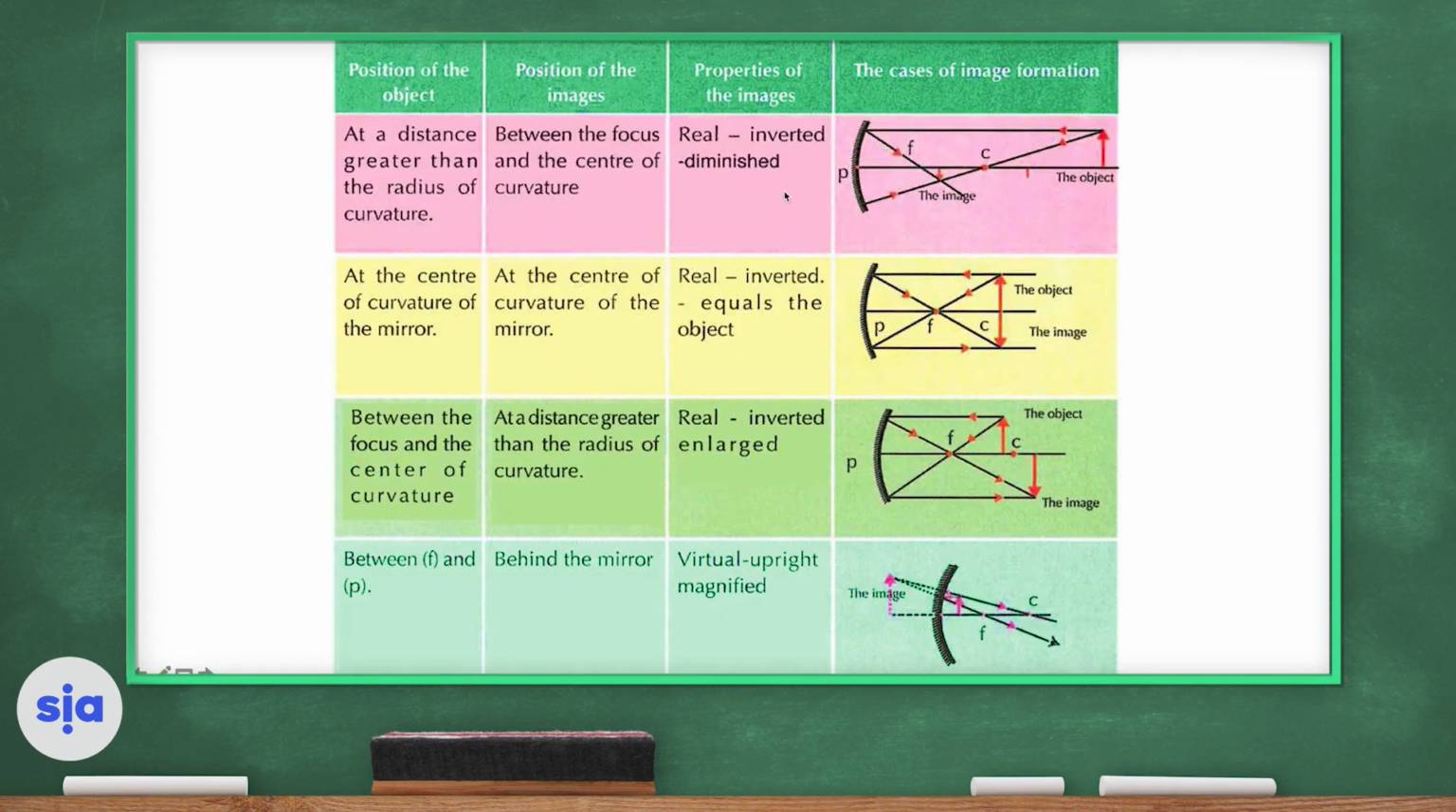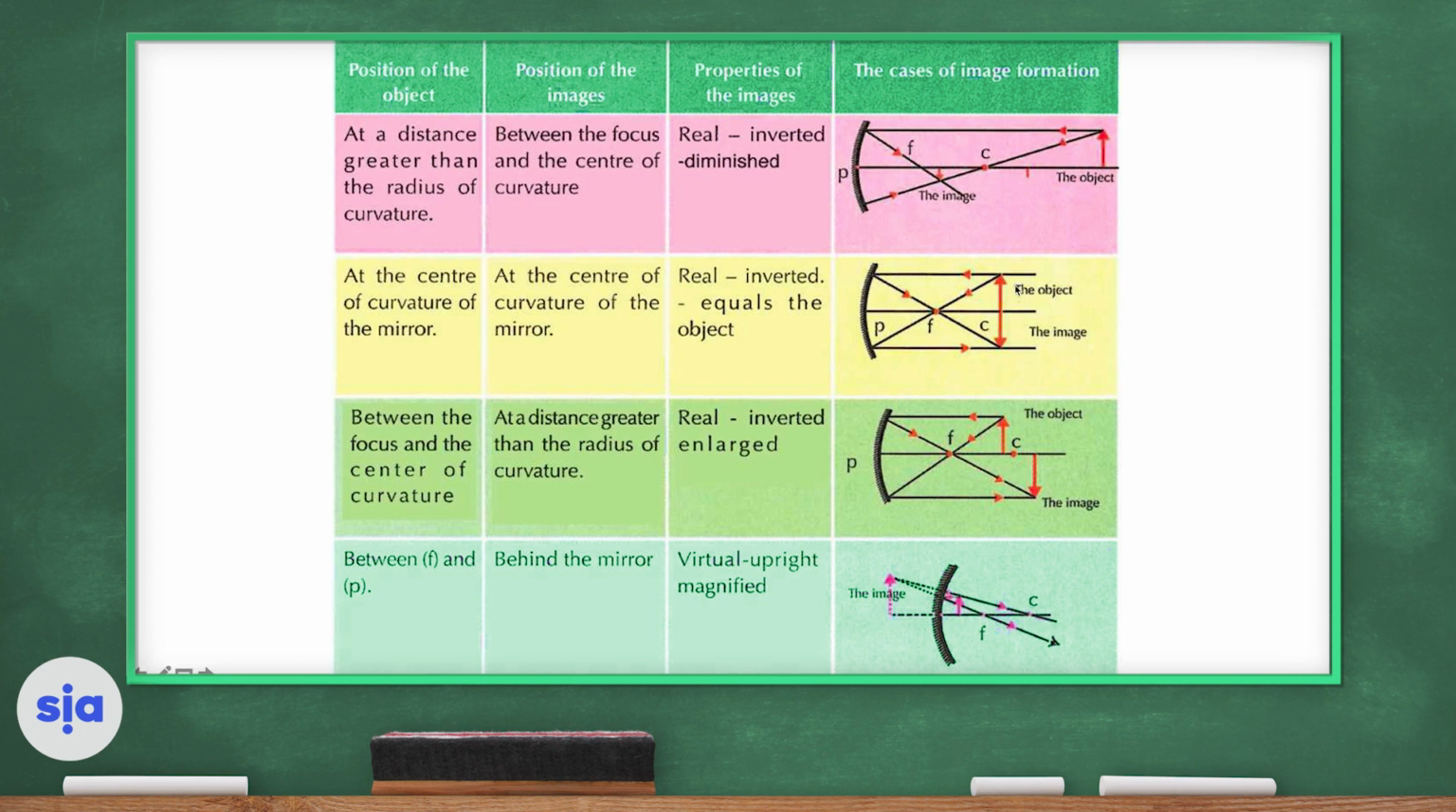So take a look at this table and let's define the object and then know the type of image that will be formed. If the object is at a distance greater than the radius of the sphere, the image will be between the focus and the center of curvature. The image is real, in front of the mirror, inverted and smaller in size.